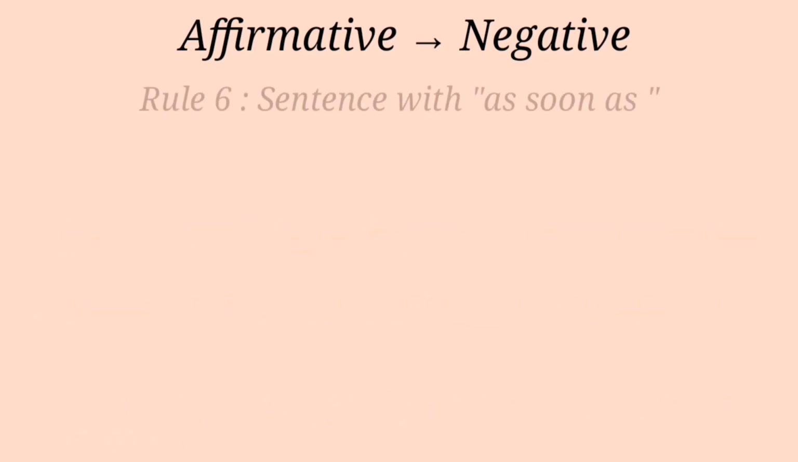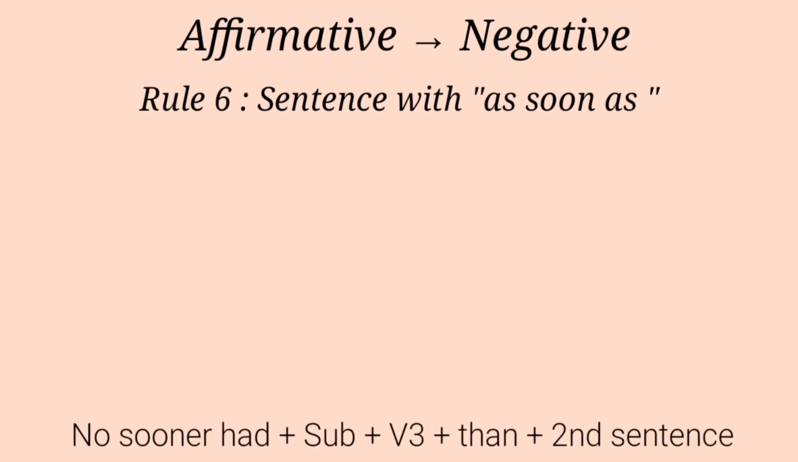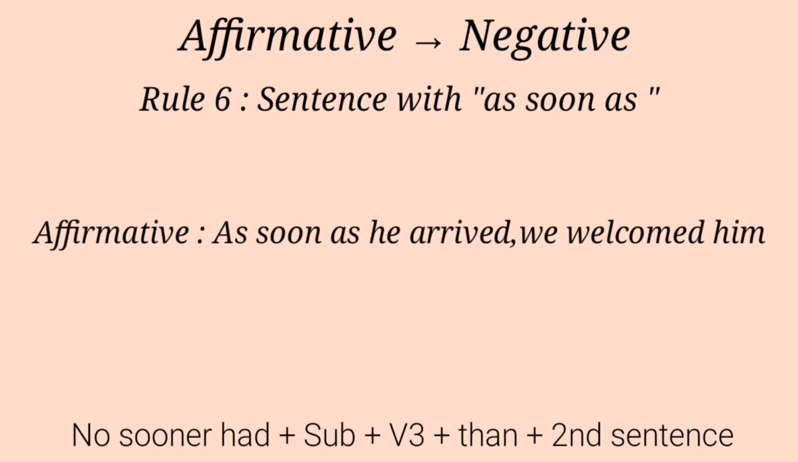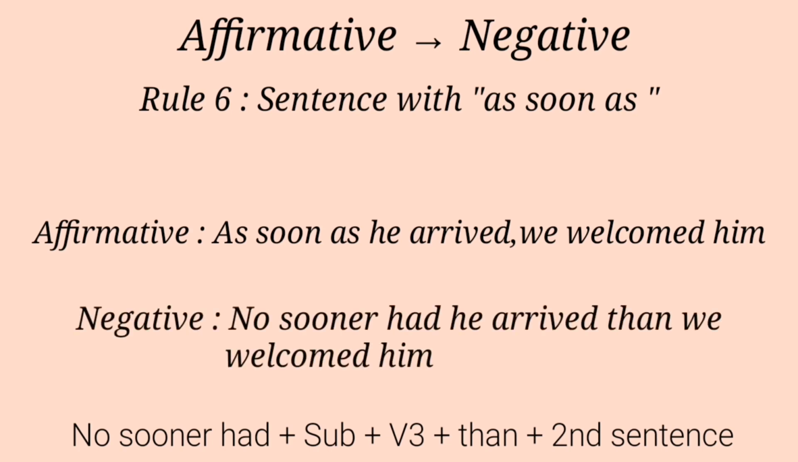Rule 6. If the affirmative sentence starts with "as soon as", then our structure will be "no sooner had" plus subject plus past participle plus "than" plus second sentence. Look at the example. As soon as he arrived, we welcomed him. Our negative is: no sooner had he arrived than we welcomed him.